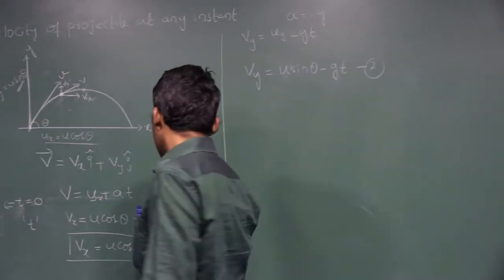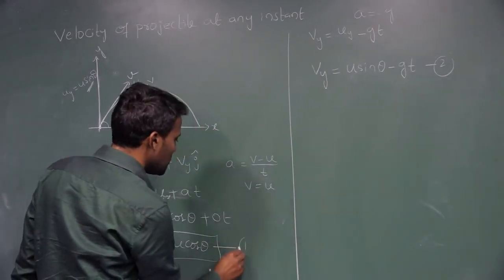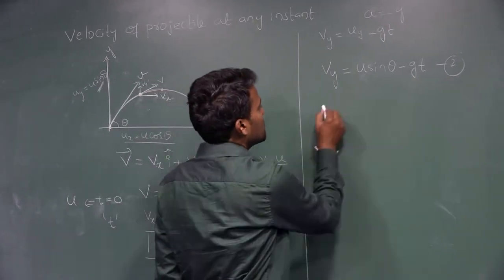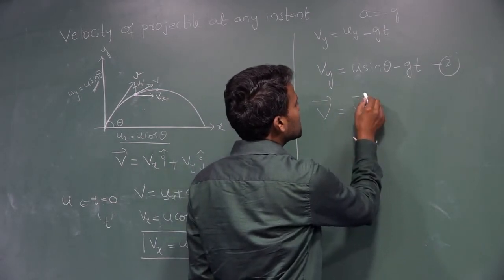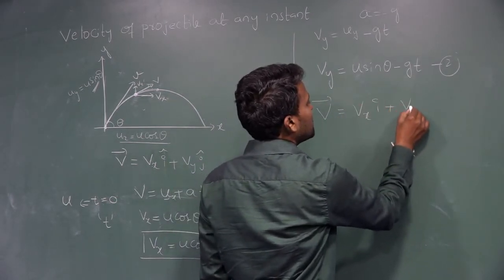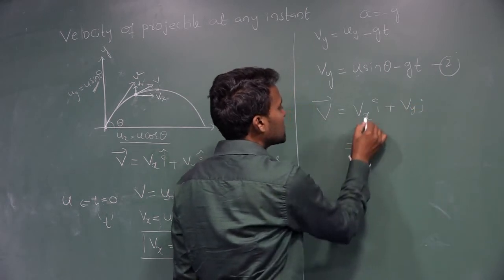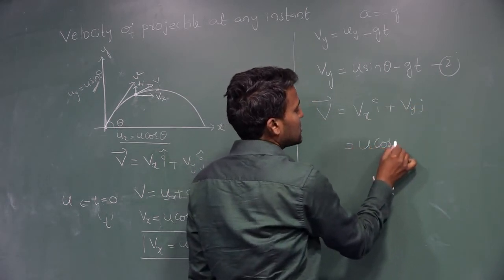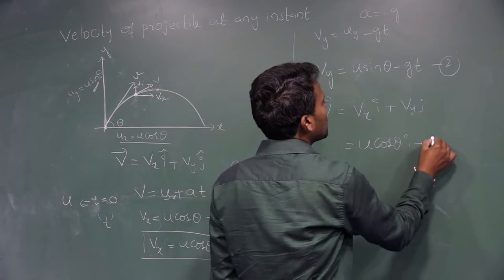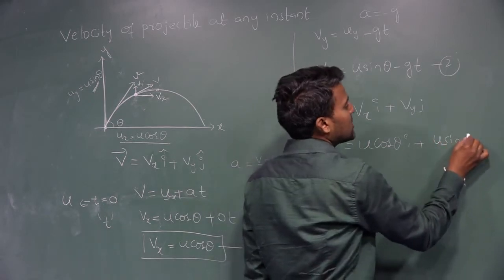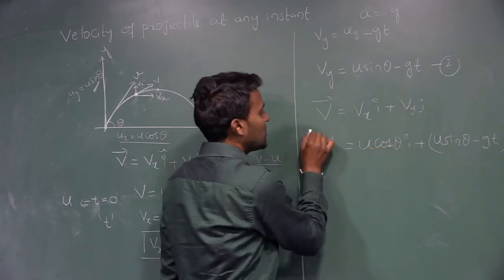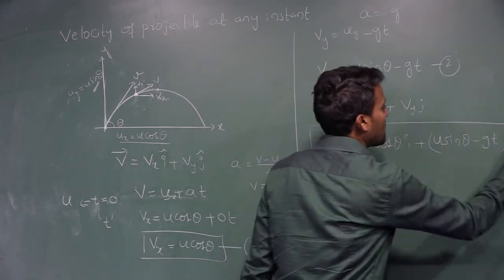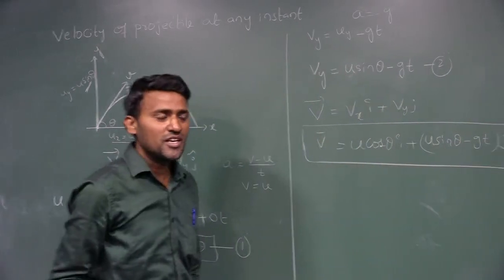This is equation number 1. Now substitute these two equations in this equation: V is equal to Vx i plus Vy j. Now Vx is equal to u cos theta i, and Vy is equal to (u sin theta minus g t) j, isn't it? This is the velocity equation.